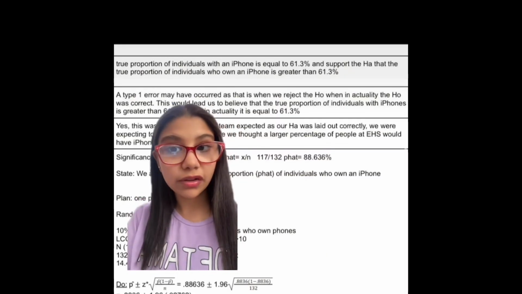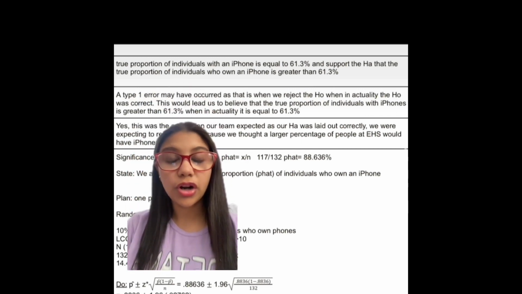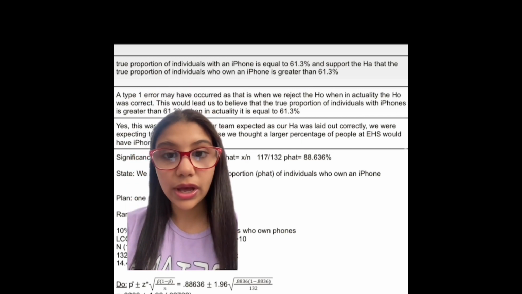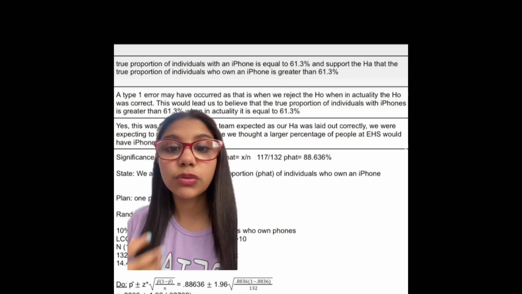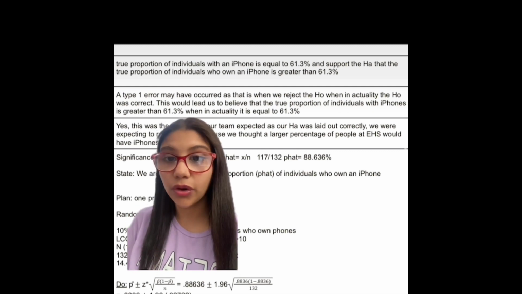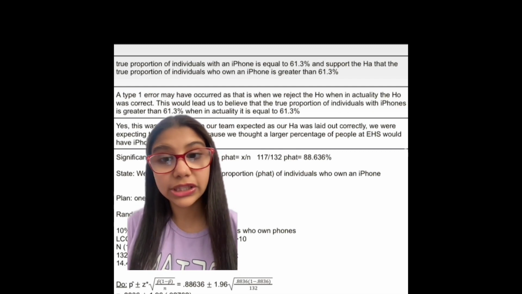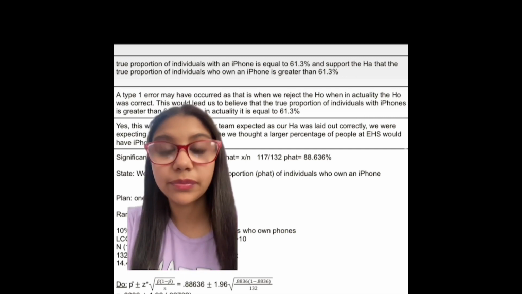The type of error that would occur is a type 1 error. A type 1 error would occur because we rejected the H0 when it is actually correct. This would lead us to believe that the true proportion of individuals with iPhones was greater than 61.3%, when it was actually equal to 61.3%.